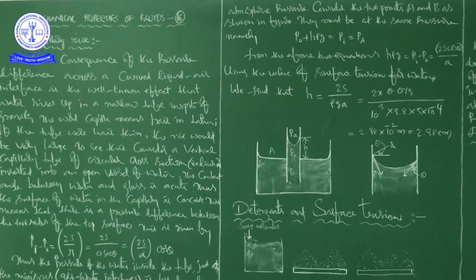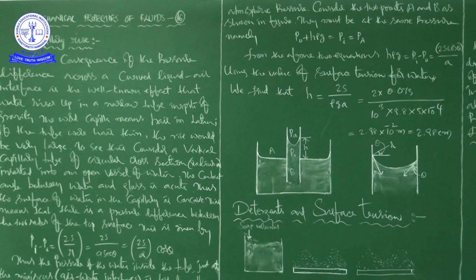Okay, regarding one more equation that we discussed in the previous class, Pi minus P naught is equal to 2S cos theta by r, right? The discussion here makes it clear that the capillary rise is due to the surface tension. It is larger for a smaller a value. It is of the order of a few centimeters for fine capillaries.